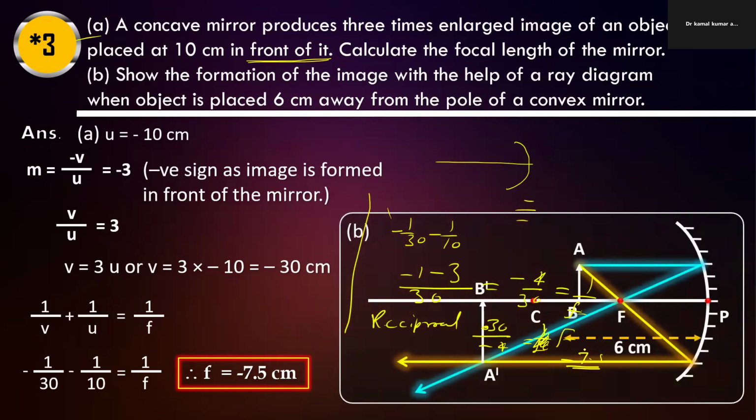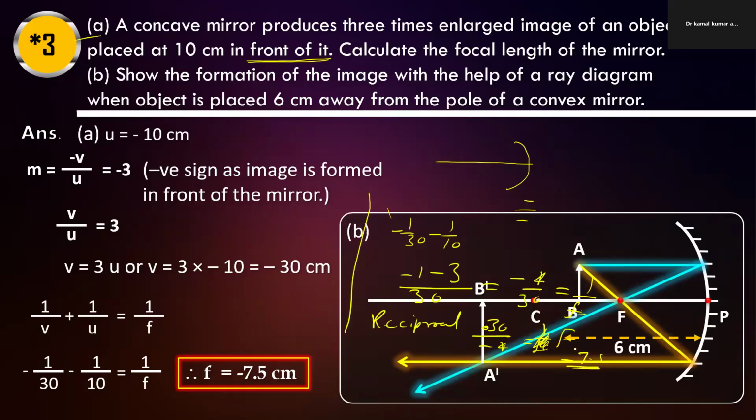Now the second part. For the second part we have to erase first of all, and in the second we just have to draw. So consider according to the given data. Here we have to consider the object at 6 centimeter away.